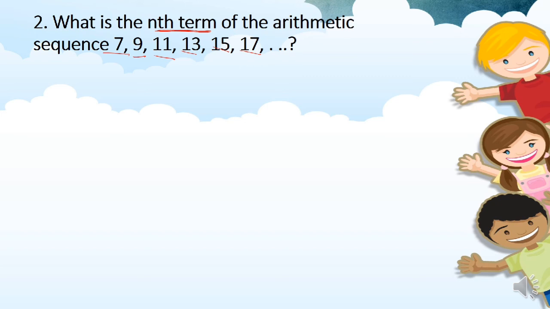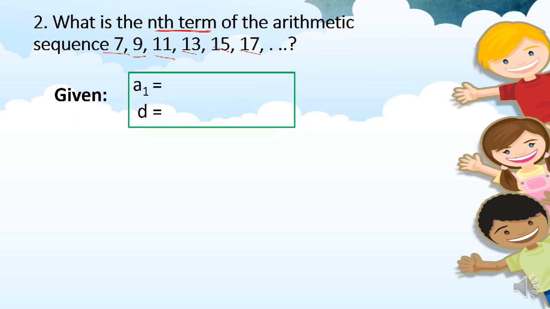Take note, we only need the value of the first term and the common difference. The first term is 7, and our common difference is 2, since 9 minus 7 is 2, 11 minus 9 is 2, and 13 minus 11 is 2. So our common difference is 2.